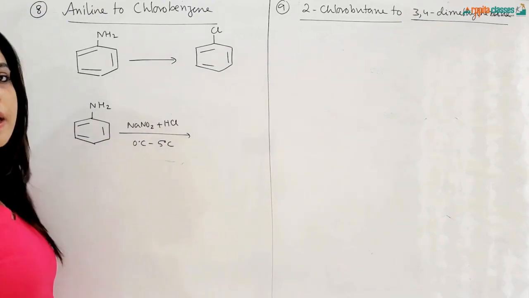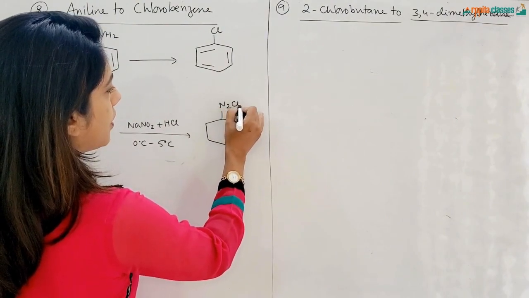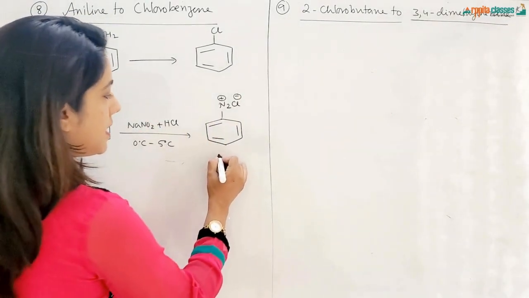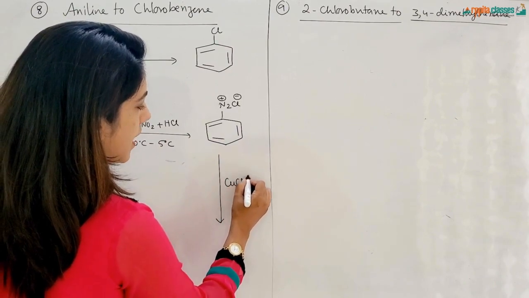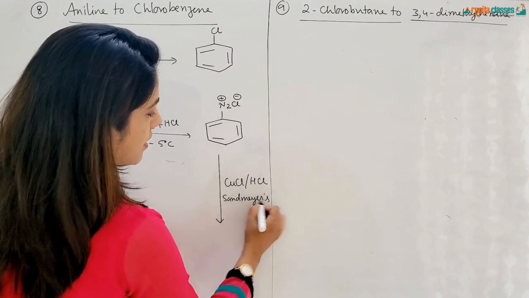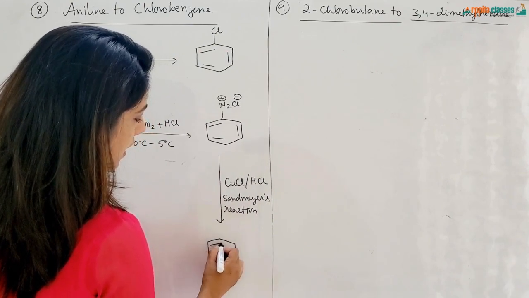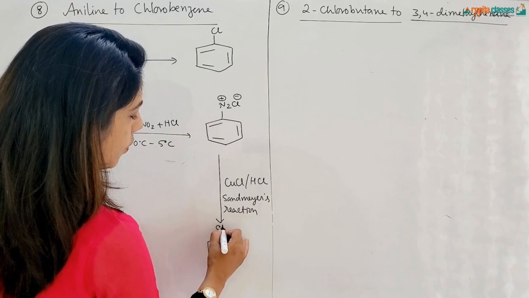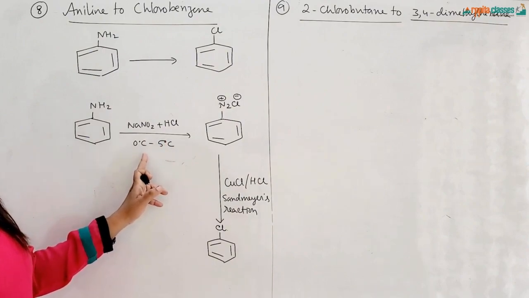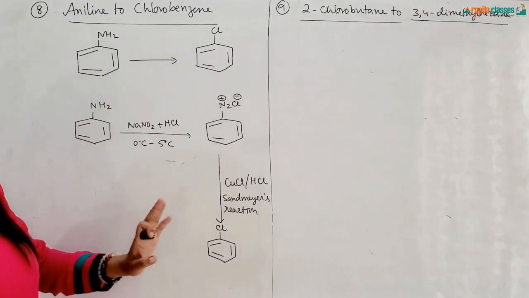This particular reaction is called the diazotization reaction, where aniline converts into benzene diazonium chloride salt. This is a benzene diazonium chloride salt. Now this benzene diazonium chloride salt will be treated with CuCl and HCl. This particular reaction is called the Sandmeyer reaction, which will completely substitute this group by a chlorine group. So we get chlorobenzene. So aniline, diazotization reaction, first of all we get benzene diazonium salt followed by the Sandmeyer reaction, which will give us the desired product.